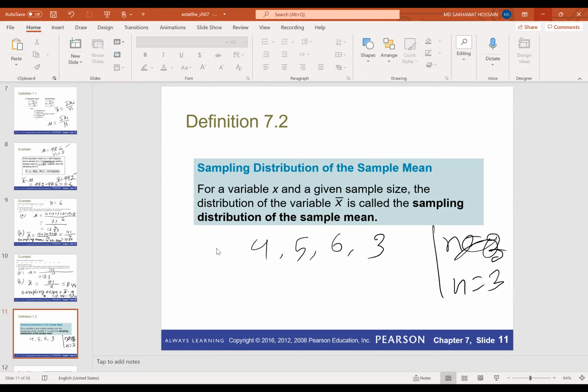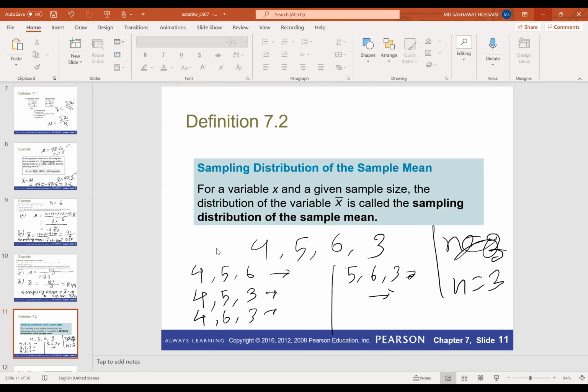We have a total of 4 numbers, right? So if we collect 3 numbers from these 4 numbers, then we can have different types of samples. We can have 4, 5, 6. This is one possibility. Or we can have 4, 5, 3. Or we can have 4, 6, 3. Or we can also have this sample 5, 6, 3. Yeah, these are the possibilities.